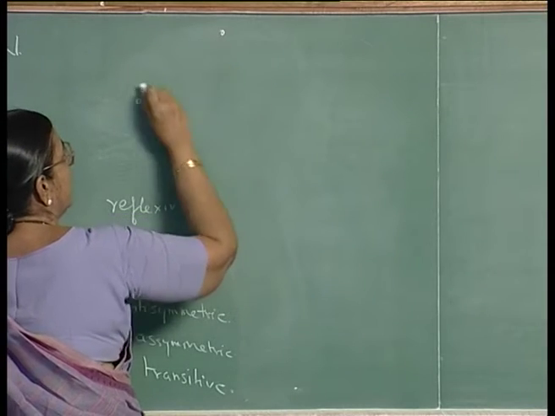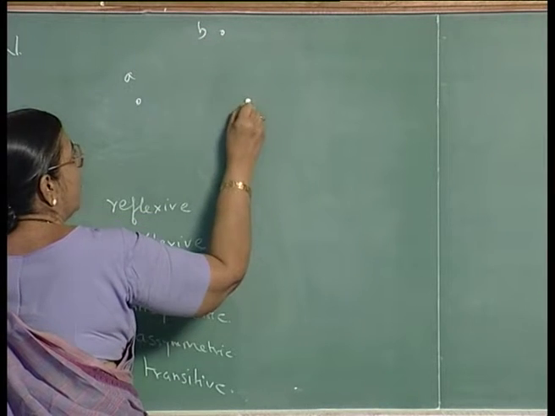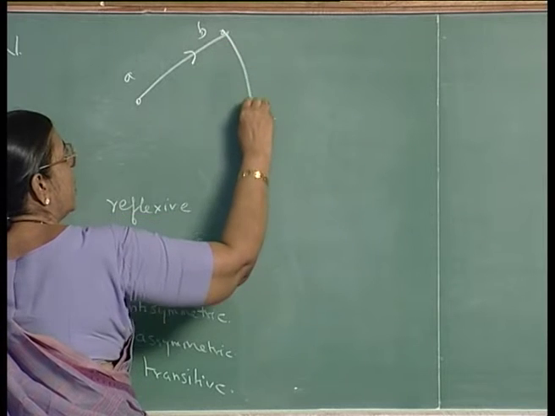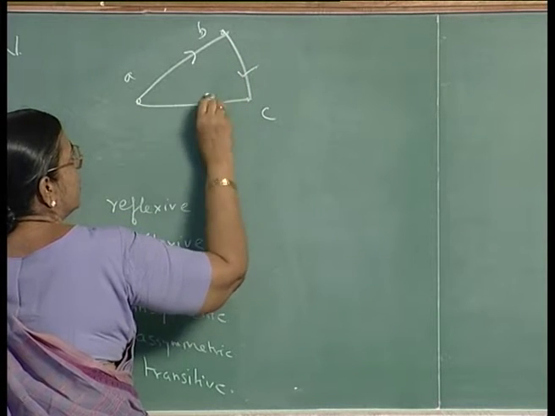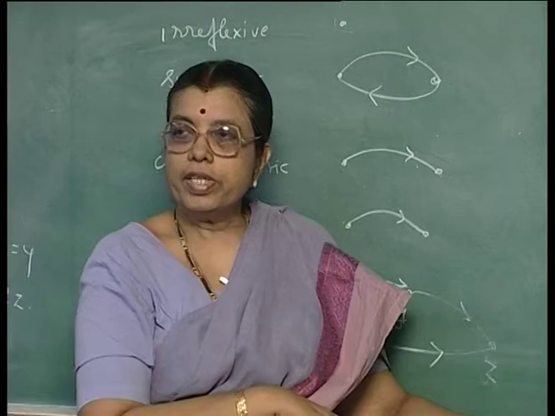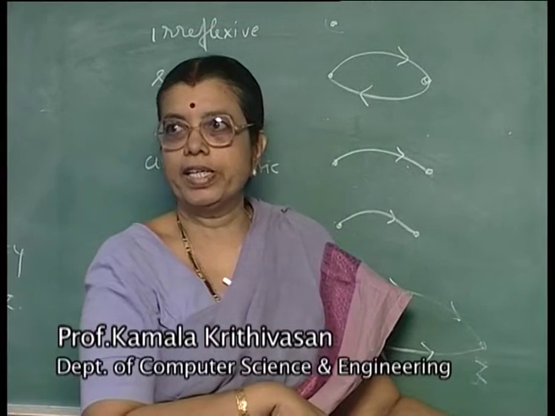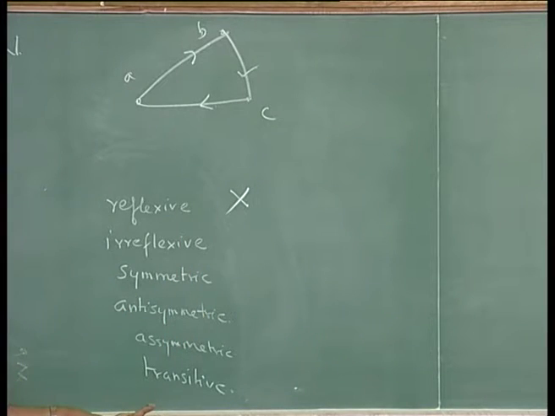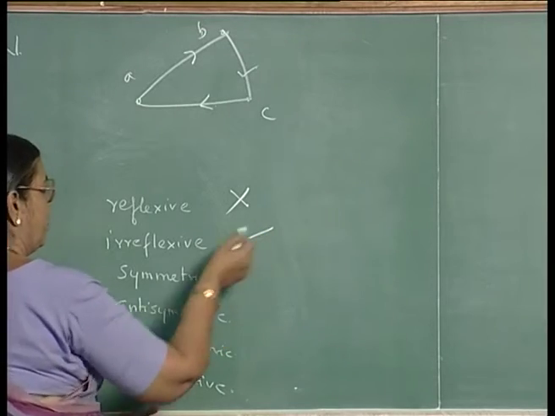Consider this A, B, C, consider this. What can you say about this? Is it a reflexive relation? No self loops, so it is not reflexive. Is it irreflexive? There is no self loop at any node, so it is irreflexive.